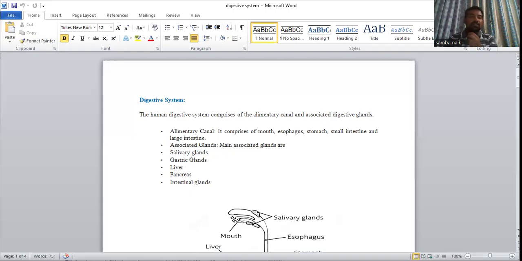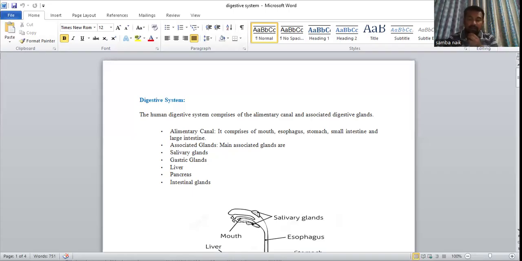We know pepsinogen is the inactive form of the enzyme. It converts to the active form in acidic conditions. Who gives the acidic nature? The hydrochloric acid gives the acidic nature for the conversion of pepsinogen from inactive to active condition. The inner wall of the stomach contains the gastric glands.